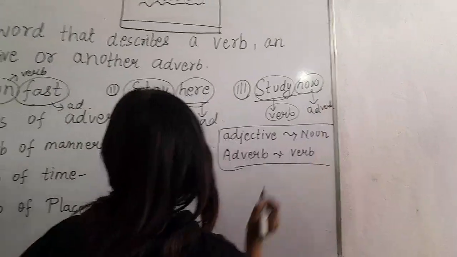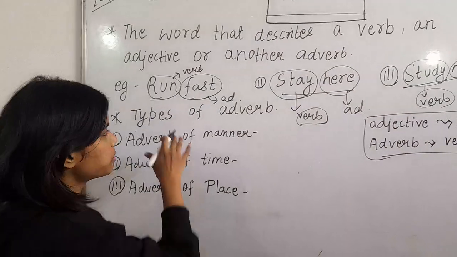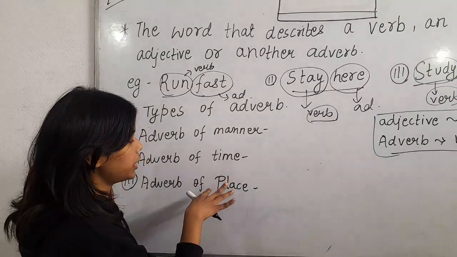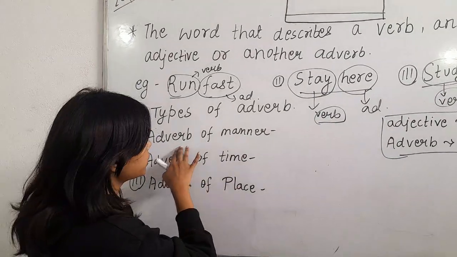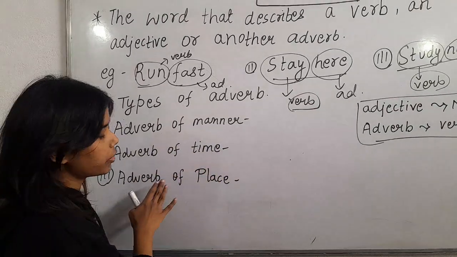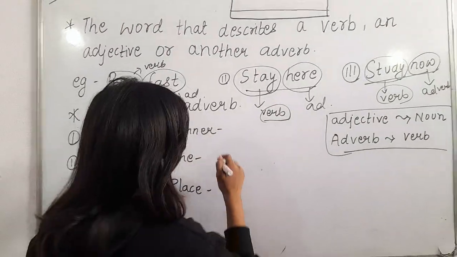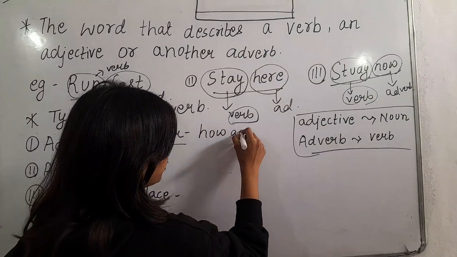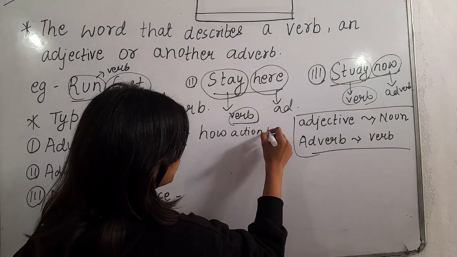Okay. Now let's move on to the types of adverb. In class 3rd, we mainly have to study only 3 types of adverb. The first one is adverb of manner. Second one is adverb of time, and the third one is adverb of place. Okay. Adverb of manner tells us how the action is going on, how action taking place.